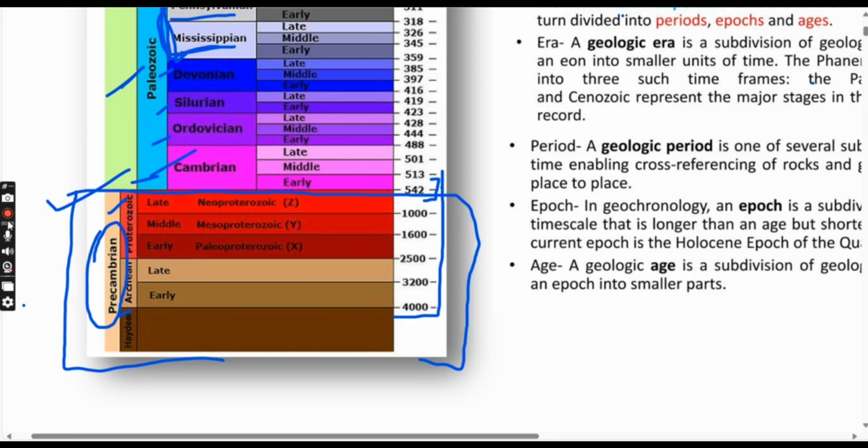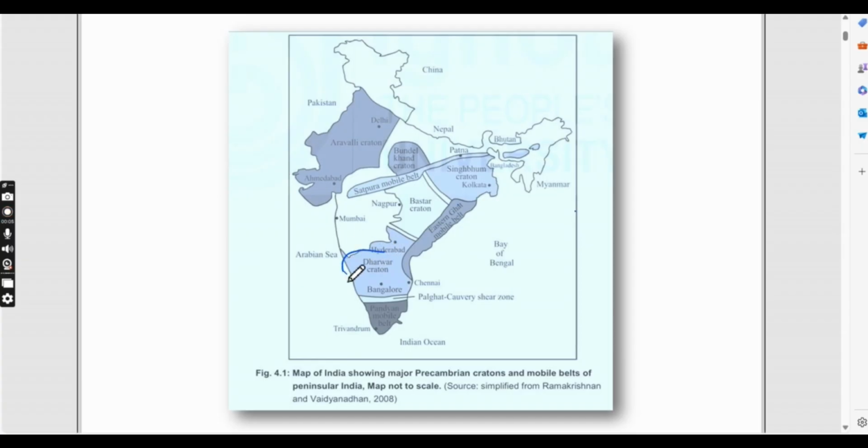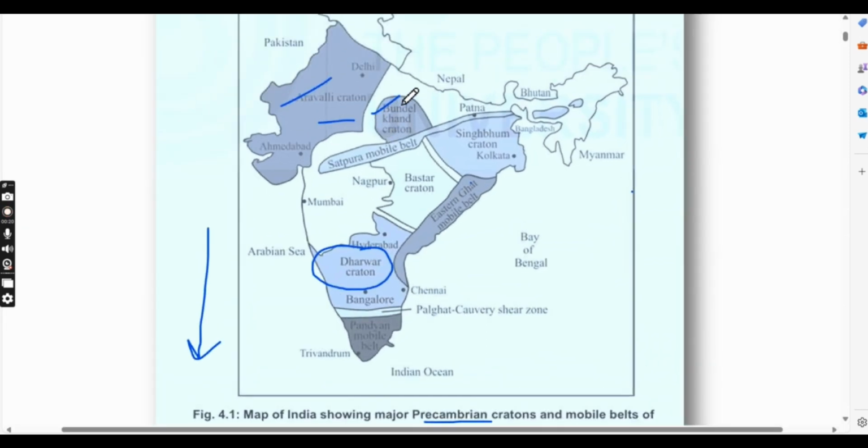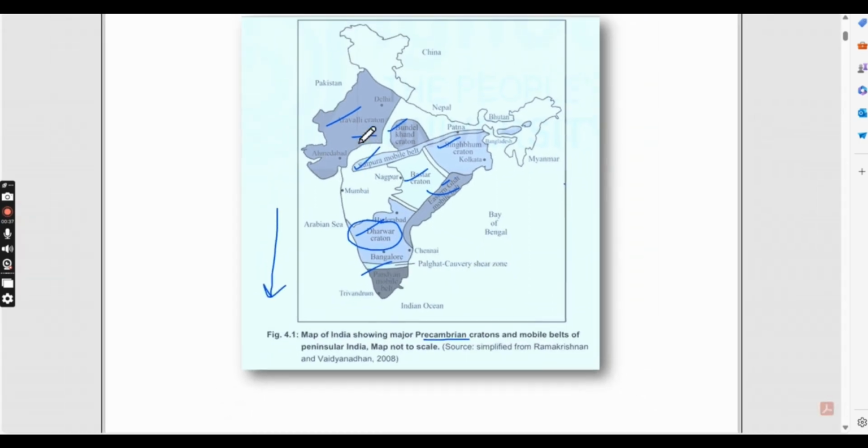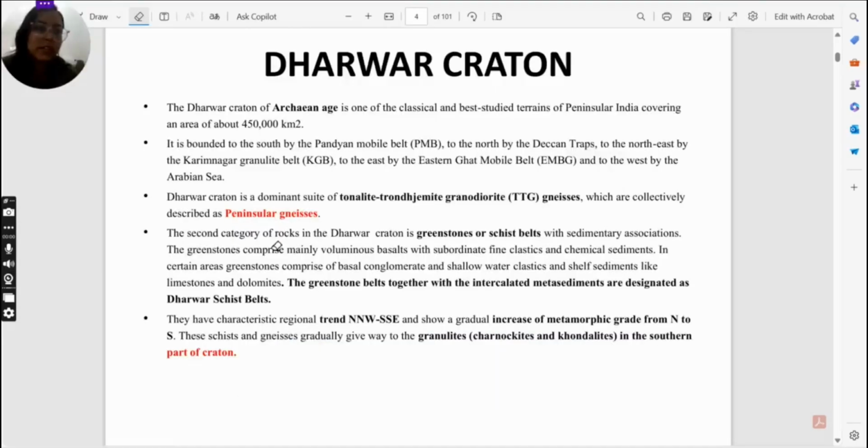Let's see that. We are going to start with the Dharwar craton, which lies in the south of India. The other things mentioned here are the Precambrian cratons like Aravali craton, Bundelkhand craton, Singhbhum craton, Bastar craton, Dharwar craton, and these darker portions are mobile belts: Eastern Ghat mobile belt, Pandian mobile belt, Satpura mobile belt. So let's start with the Dharwar craton.